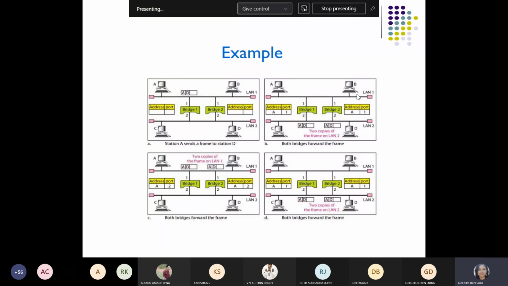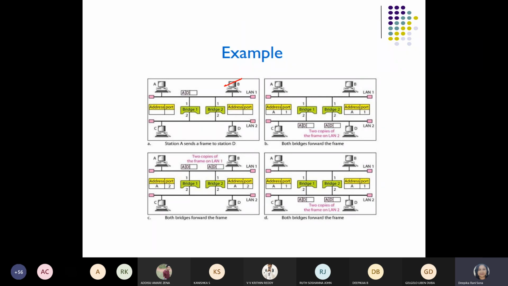In this example also I will show you the loop issue or loop problem. Just have a look, a small example only. As I have given in the previous example, the same thing has been pictured here. Stations A and B are in LAN 1, and C and D are in LAN 2, and they are interconnected through two different bridges. Bridge 1 has port 1 and port 2. Bridge 2 is also having port 1 and port 2, and they must have the port address in the forwarding table.